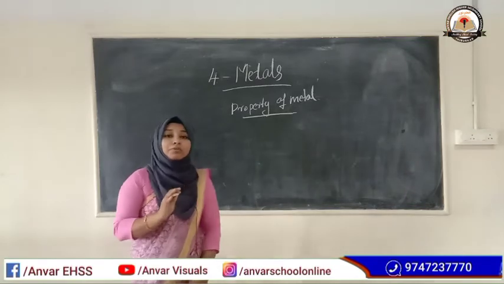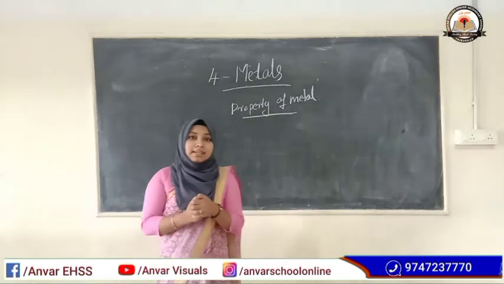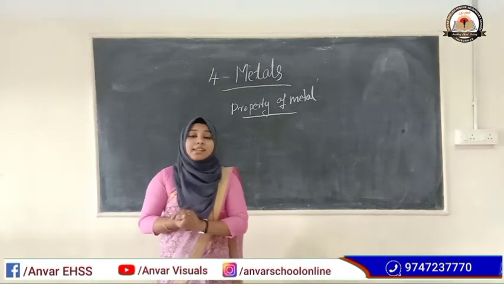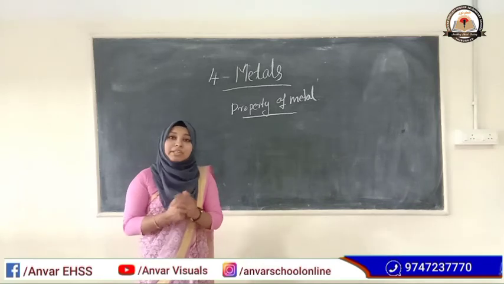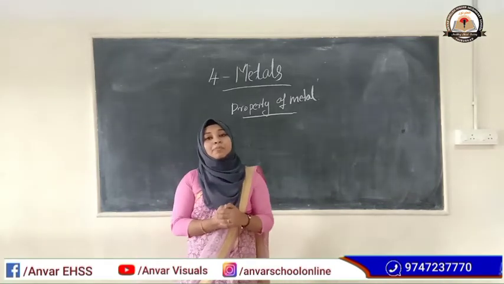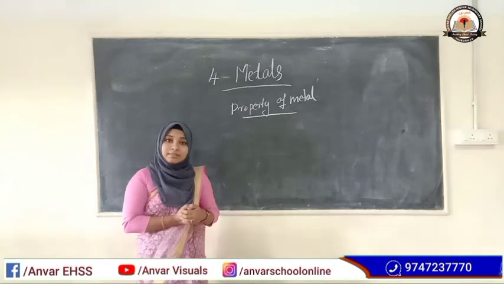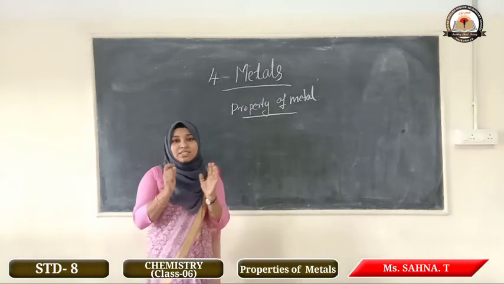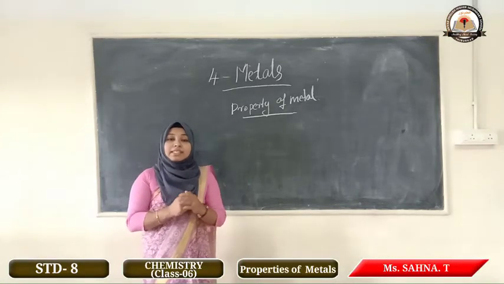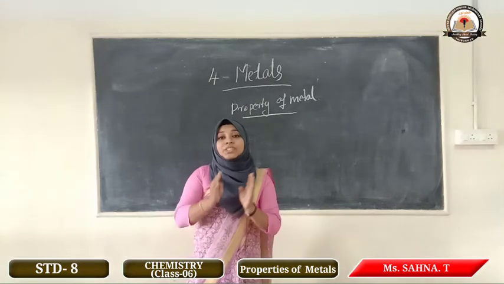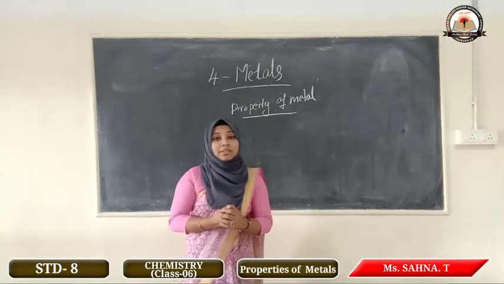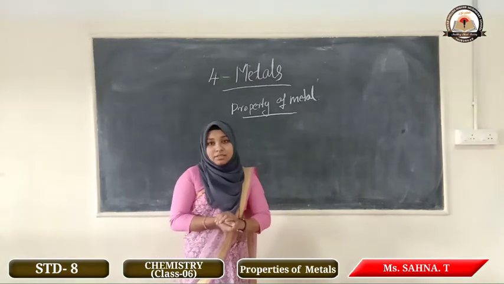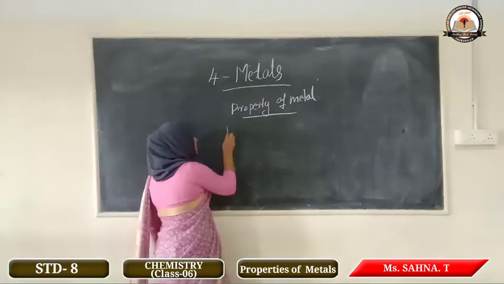Some properties of metal. Haven't you noticed that aluminum foil is used to wrap chocolates and sweets? Aluminum is a metal. Which property of aluminum is utilized here? We know that aluminum foil is a very thin sheet. That is, aluminum is beaten into a thin sheet by using a hammer. This property is called malleability. What is malleability?